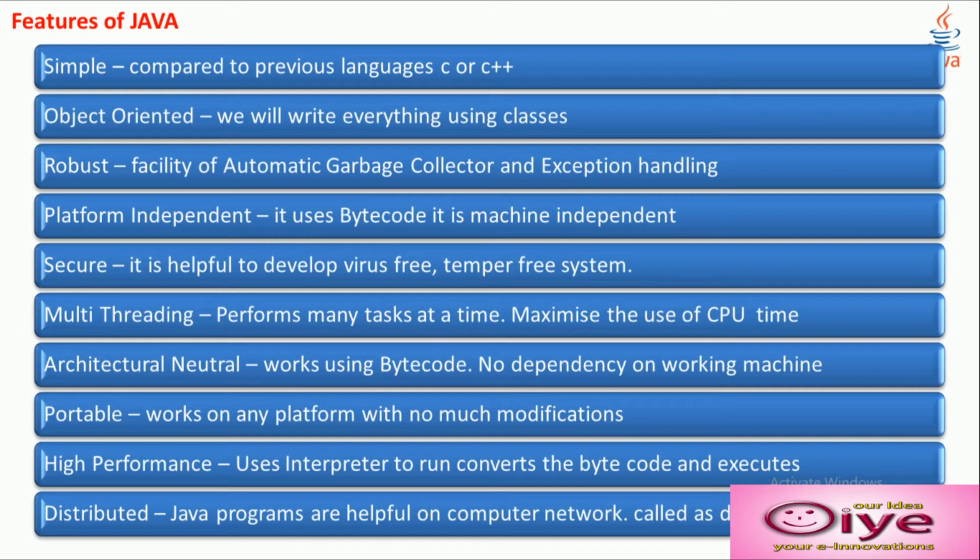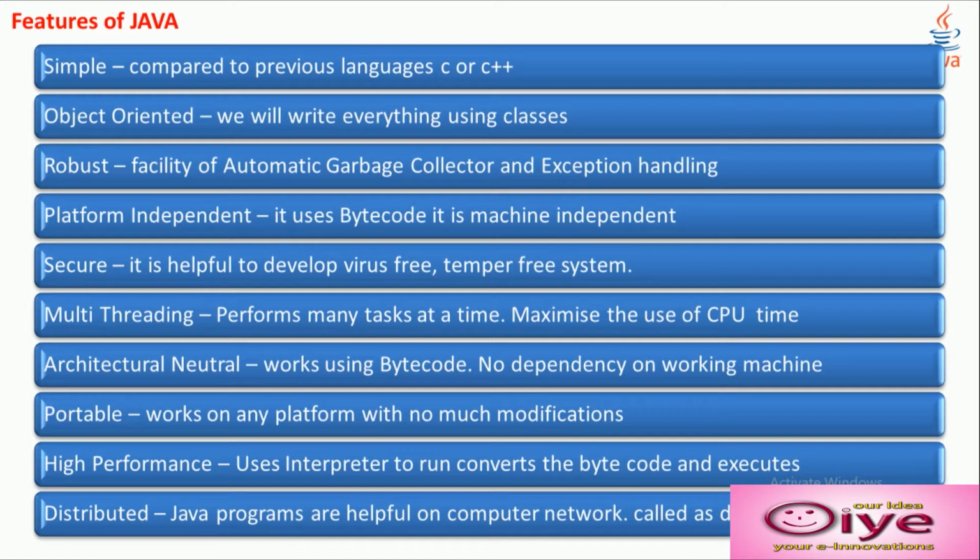Secure: it is helpful to develop virus-free, tamper-free systems. Multi-threading performs many tasks at a time and maximizes the use of CPU time. Even download accelerator programs can be generated using the multi-threading concept. Architectural neutral: works using bytecode, no dependency on the working machine. Portable: works on any platform with not much modification.